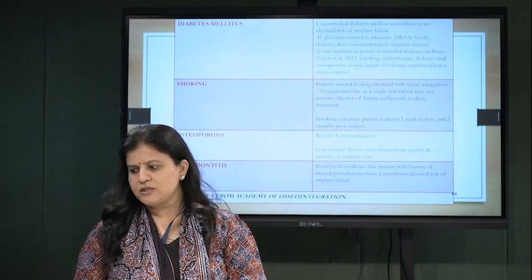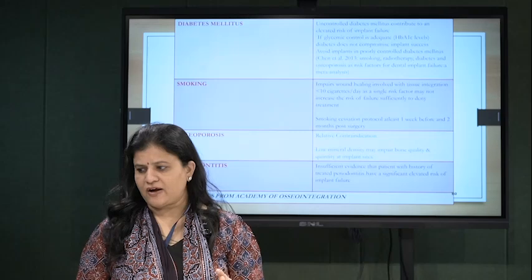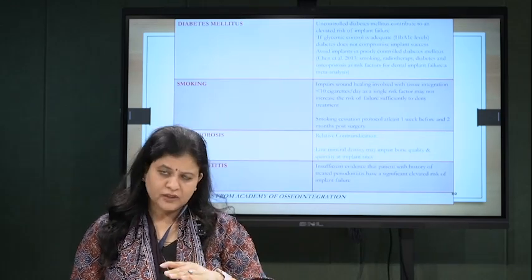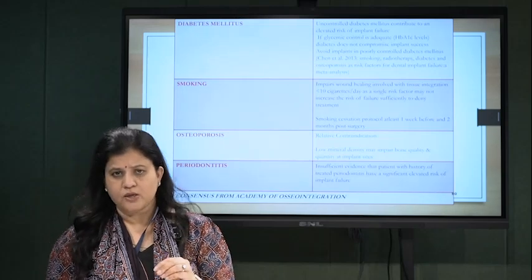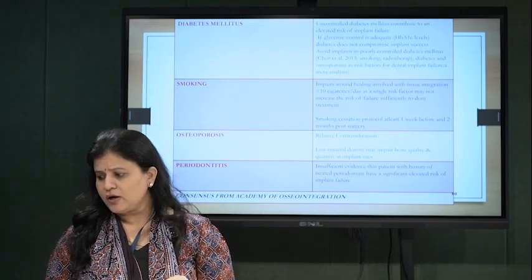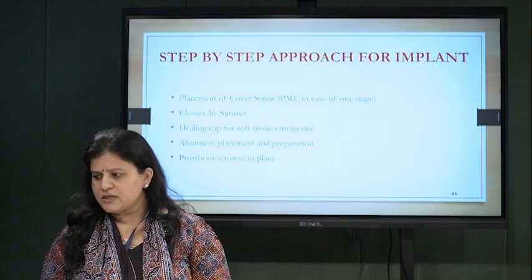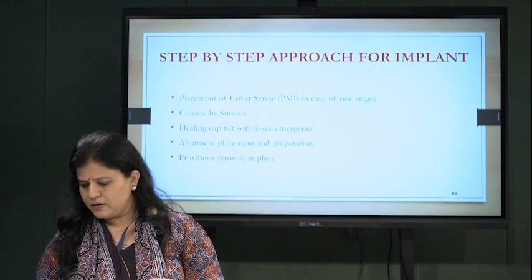Diabetes, smoking, osteoporosis, and periodontitis. These are the risk factors. But give consideration if they are in control, smoking is reduced and diabetes is controlled. If it is not uncontrolled, then yes, you can always opt for implant placement. Now this is a step-by-step approach of implant.